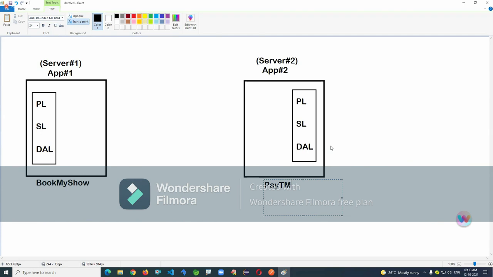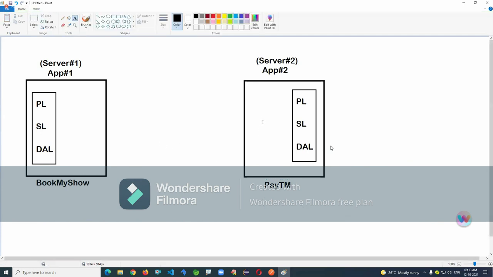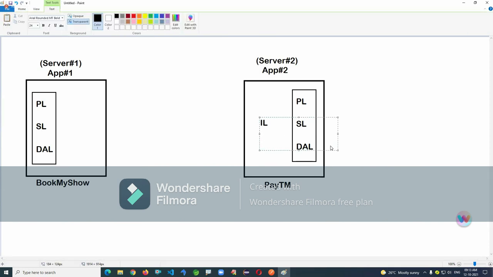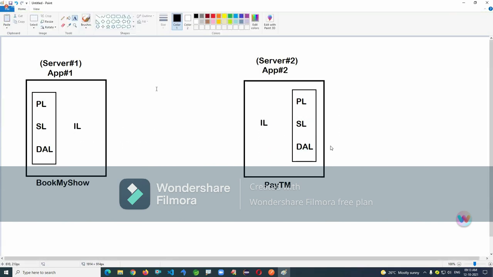So for application 2, I'm just taking here an integration layer, IL. You can take it as an integration layer. So the service layer will communicate with the integration layer. Why this integration layer? Generally, application 1 on server 1 wants to communicate with application 2.